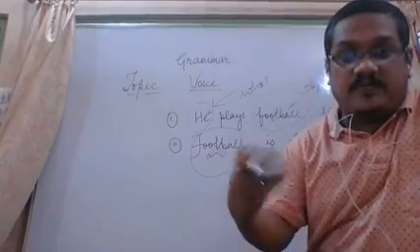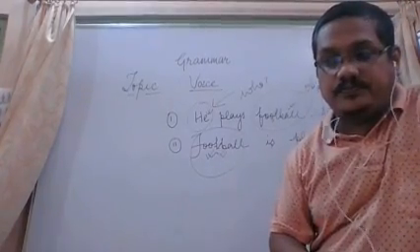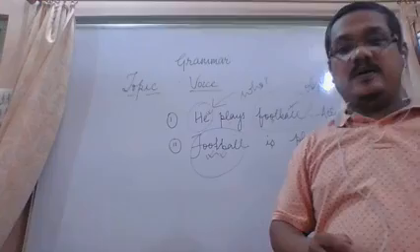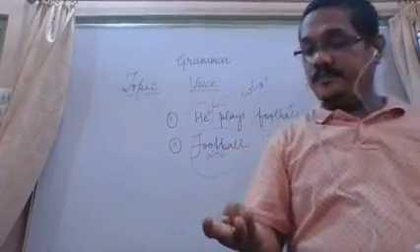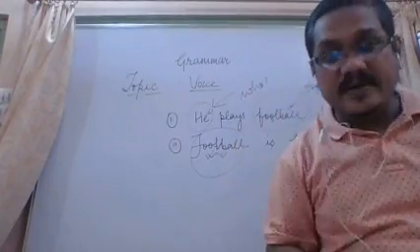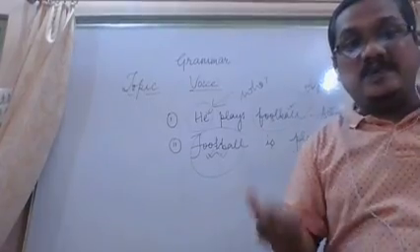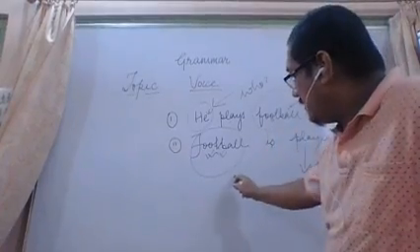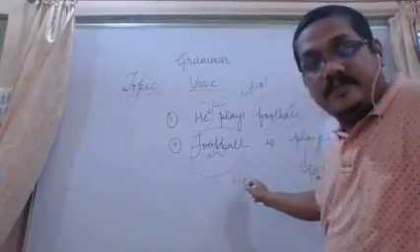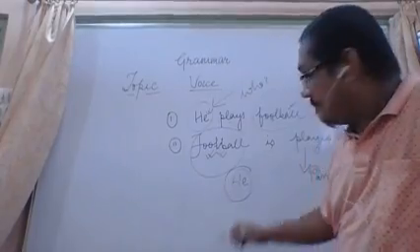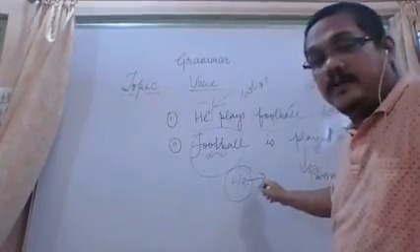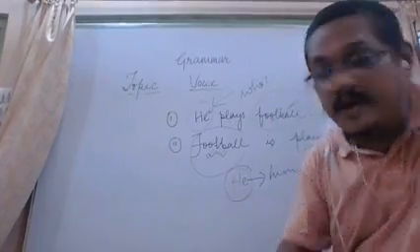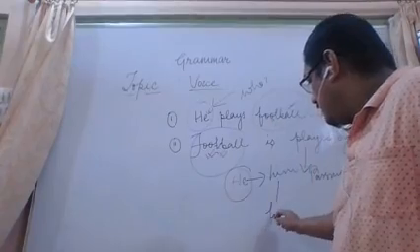Now here the case is different. If you go to case, we will find different types of cases, like possessive case, nominative case, objective case. So different cases are there. Now he is the subjective case, that is nominative case. What is the objective case of he? Him. What is the possessive case of he? His.